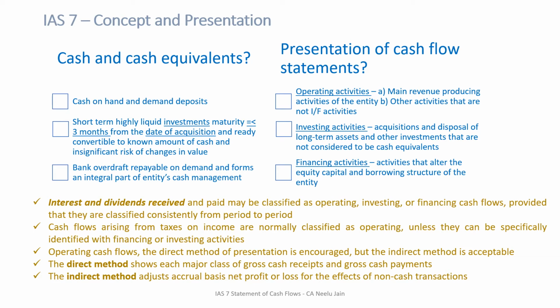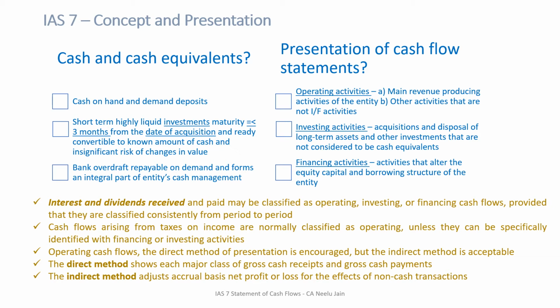Number three is bank overdraft repayable on demand and forming an integral part of the entity's cash management. In case you have a bank overdraft which is repayable on demand, then and only then will it form part of cash and cash equivalents. You must notice here that apart from cash in hand, all other items which form part of cash equivalents are those which are readily convertible into cash and whose risk is actually zero, and then it can be considered as part of your cash and cash equivalents.